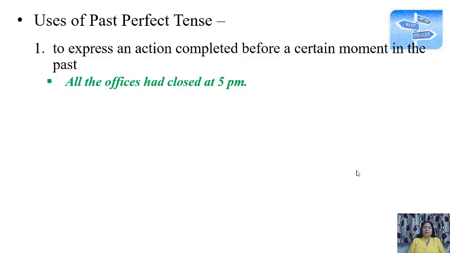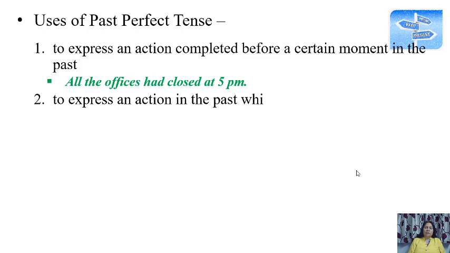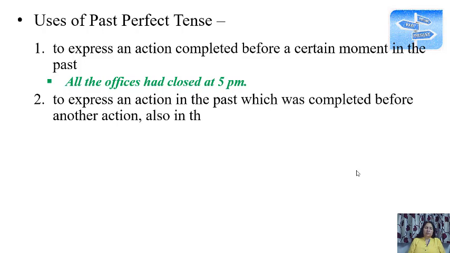Right? Now, next use: to express an action in the past which was completed before another action, also in the past. So one action was completed before another action in the past time.